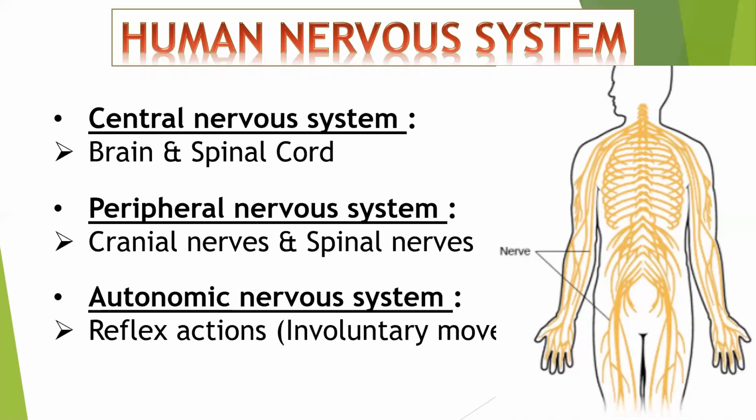No, when I'm saying 3 types of nerves, it will be sensory, motor, and association. Tell me, what is the function of sensory nerves?